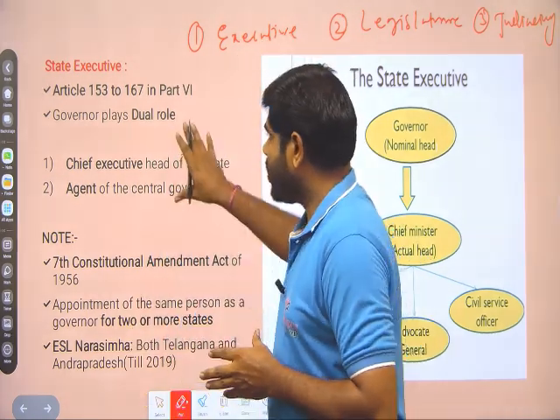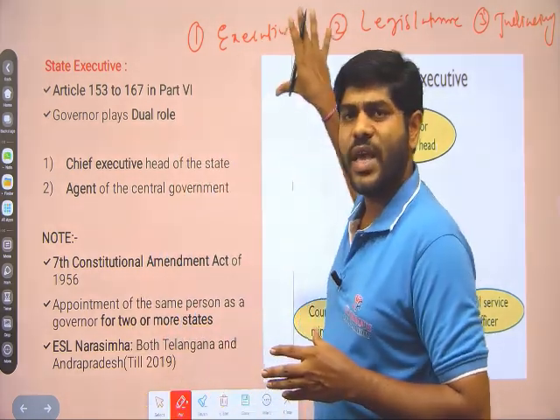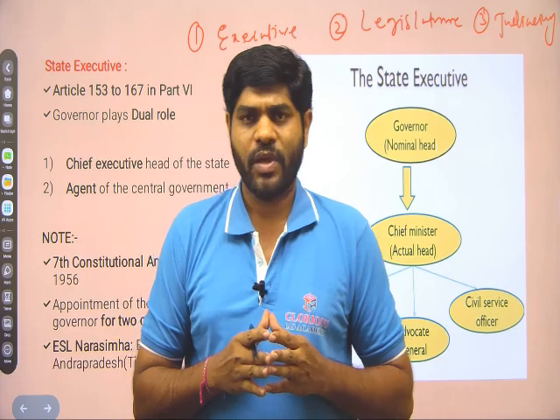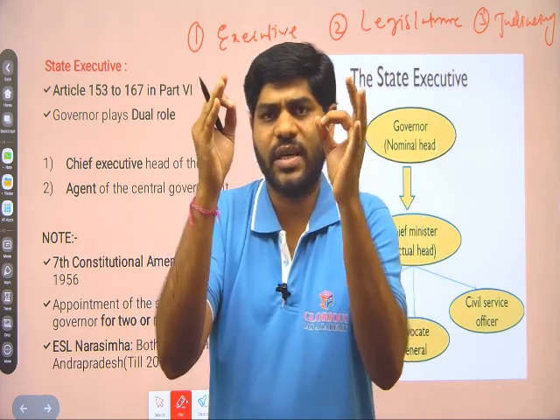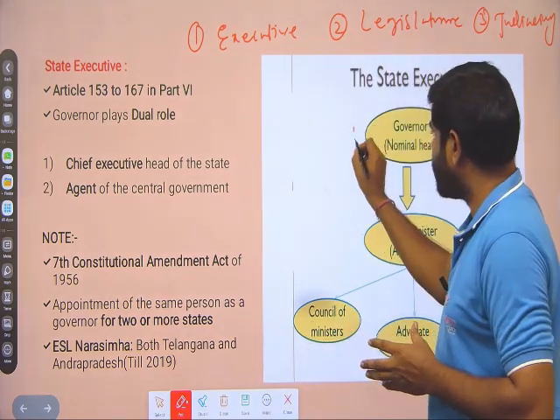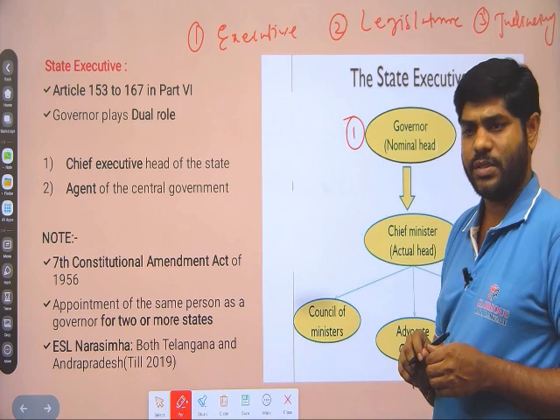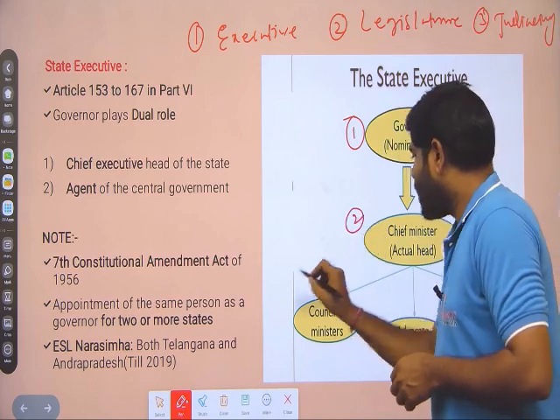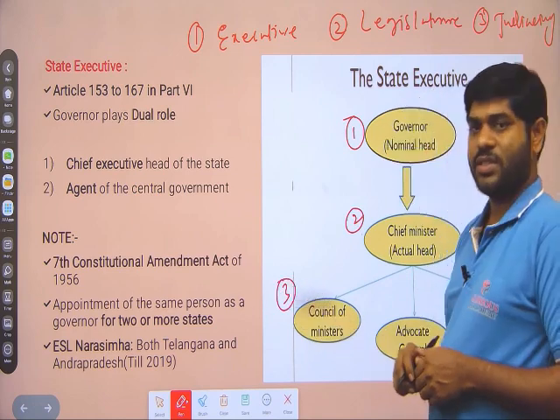So here we start the discussion about the executive. This class is the starting class of executive, and we are going to start with the governor. What do you mean by the executive? Executive will have 3 components. Number 1, governor. Number 2, CM. Number 3, council of ministers.